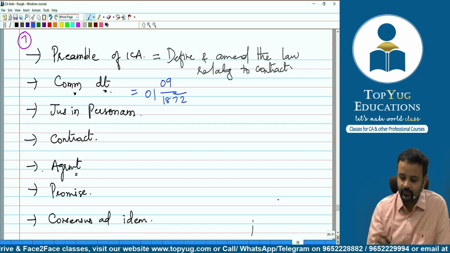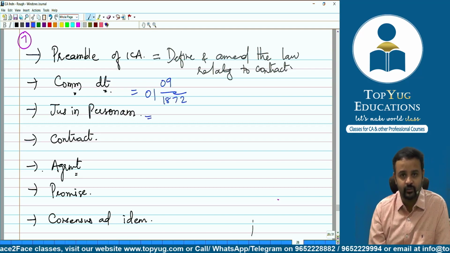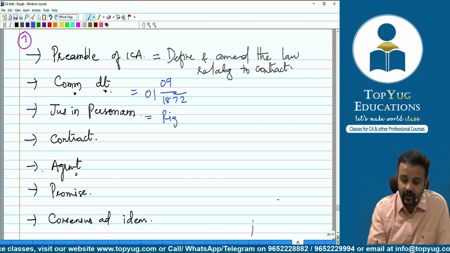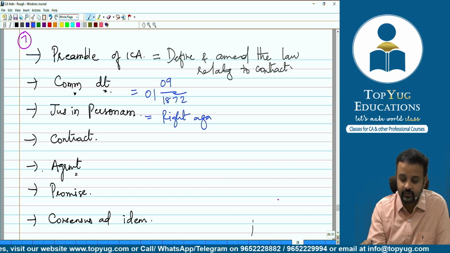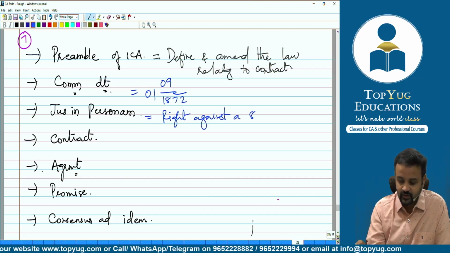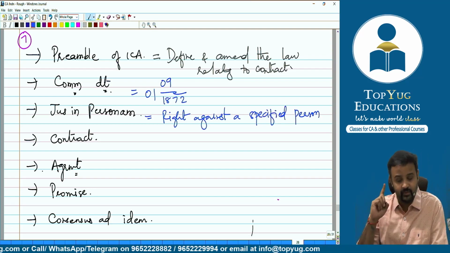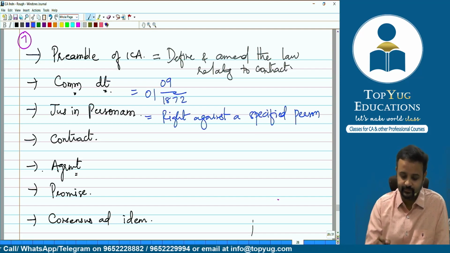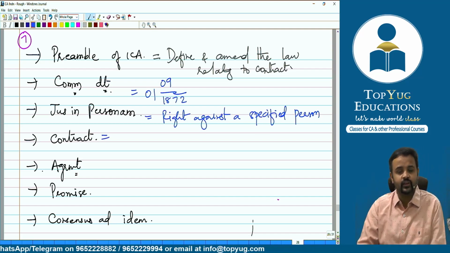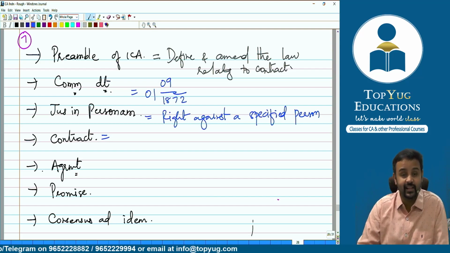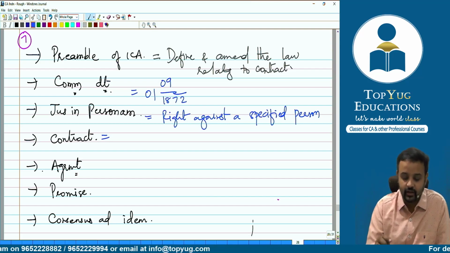Am I right? Next, jus in personam means what? Right against a specified person. If you are talking about a thing, then that is jus in rem. We are talking about jus in personam. Okay, great. And the basis for Indian Contract Act is jus in personam. You are right.